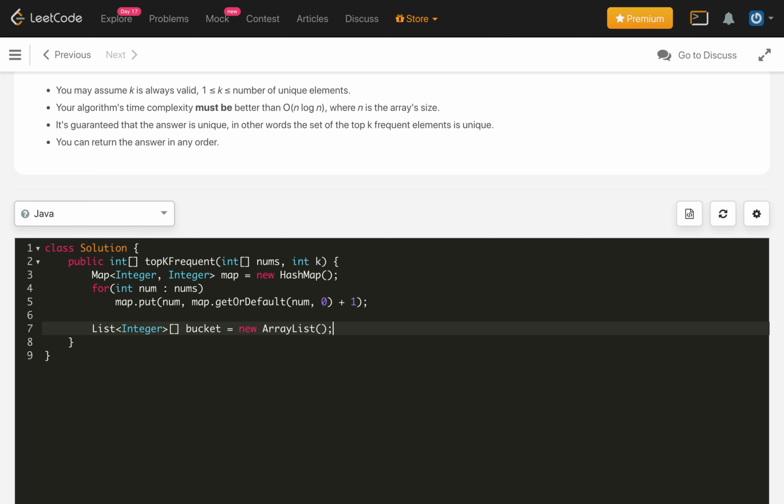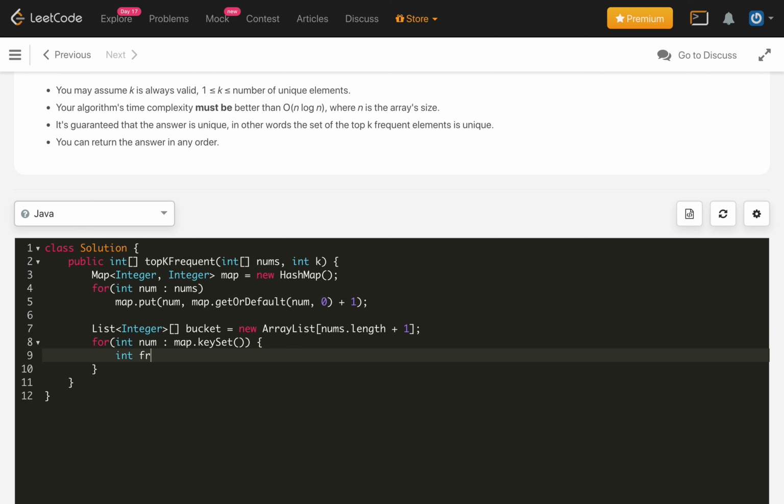Once this is done, we need to define the size of the array first, which is nums.length plus 1. Now we will iterate through the frequency map using, let's say, num in map.keySet. We are iterating all the keys, and first we get the frequency of that key, which is map.get(num). Once we get the frequency, we will check whether that bucket is initialized or not.